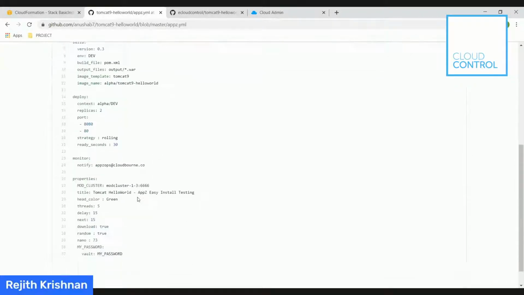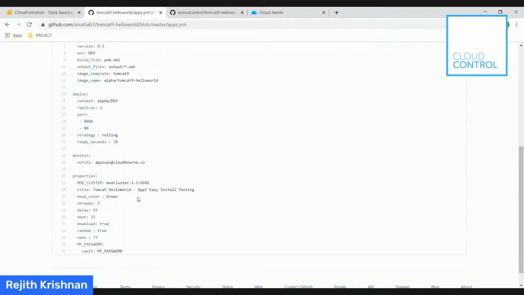Then we have the deploy component. This is a stateless application. We are simply mentioning what context this will get deployed into. In this case, it will get deployed into alpha dev, and there will be two replicas, two ports to be open, and we have selected the deployment strategy to be rolling here, which means the two contexts will go live 30 seconds apart. If you are redeploying the applications, they will not go down.